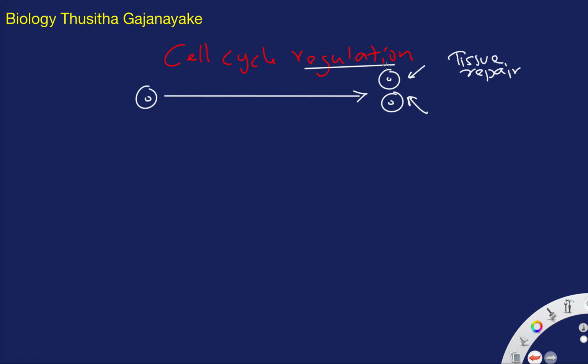Second thing, exactly the same copy. So these two points are very crucial. Exactly the same copy means the sequence of DNA should be the same. And the other thing, it's not too much, it's not too little, and at the right time. So all these factors come under regulation. That means you can assume cell cycle regulation is quite complex.